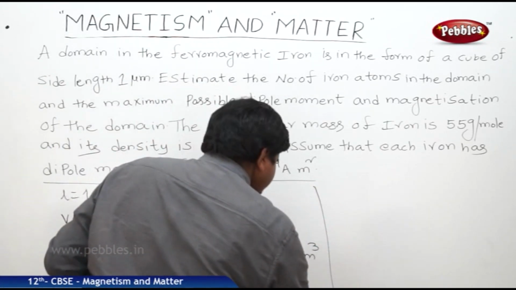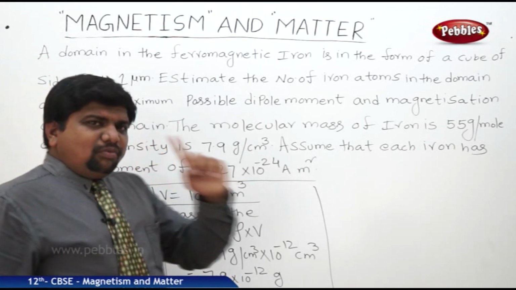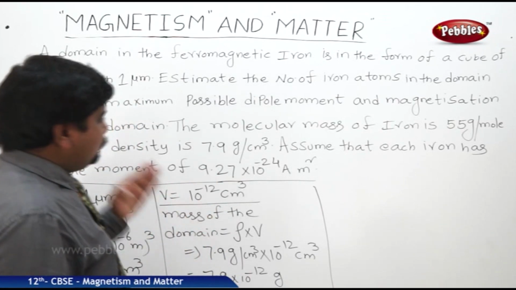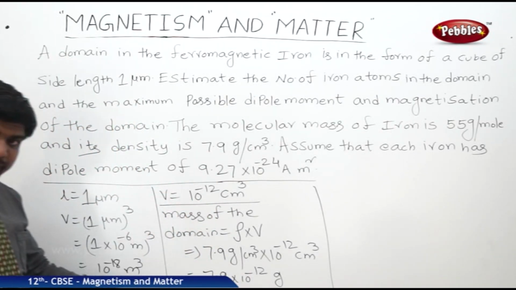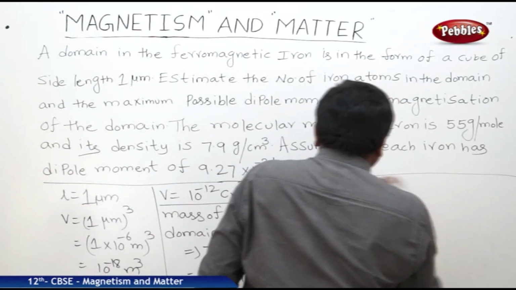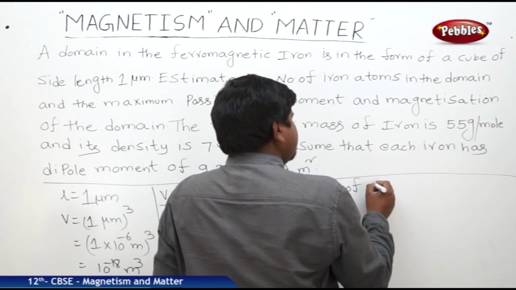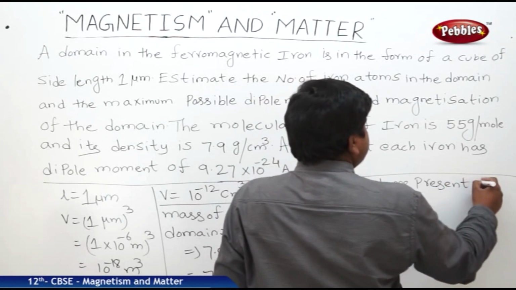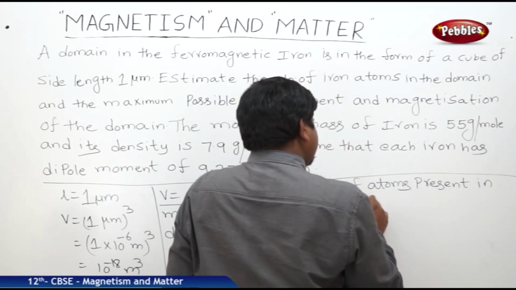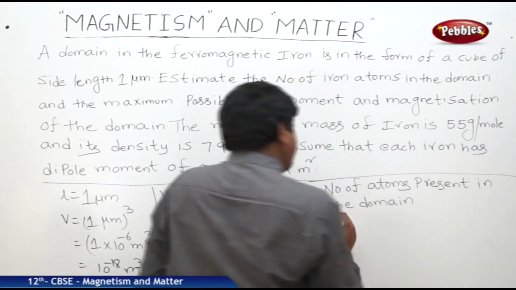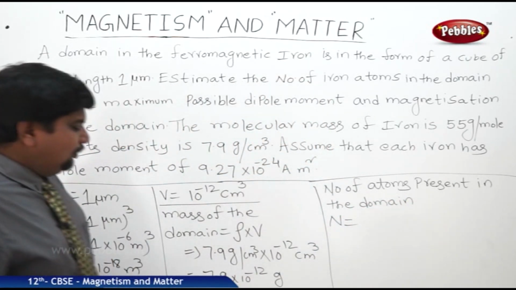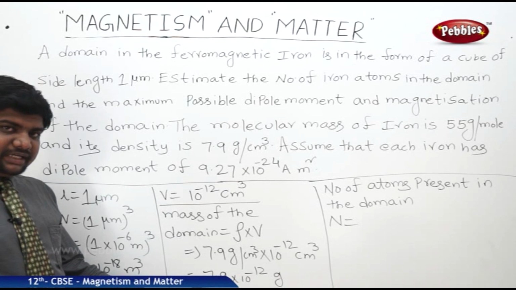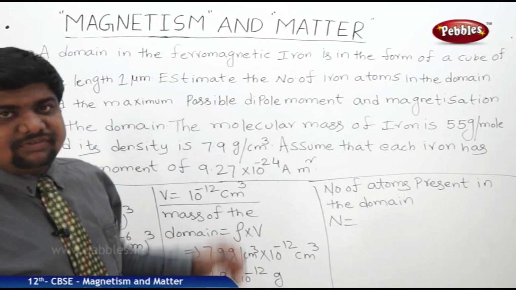So if this is the case, per 1 mole 6.023 into 10 to the power of 23 atoms are present. So we should find out the number of atoms present in the domain. n is equal to mass is this much, each 6.023 into 10 to the power of 23 particles by its total mass is 55 gram per mole.